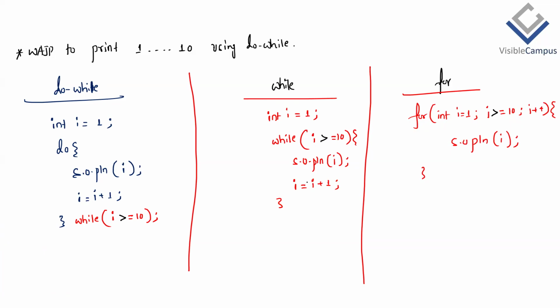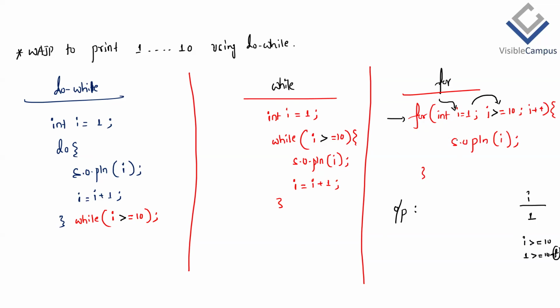So with this change, what is the output of this program? First JVM comes to initialization, correct or not? What is the i value? The i value will be 1. Then JVM goes to the condition check. What is the condition? i is greater than or equals 10. Is 1 greater than or equals 10? False.